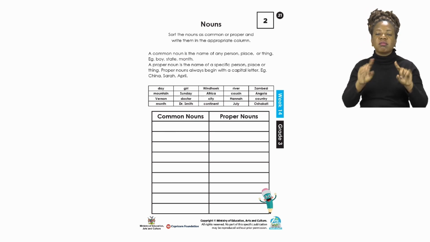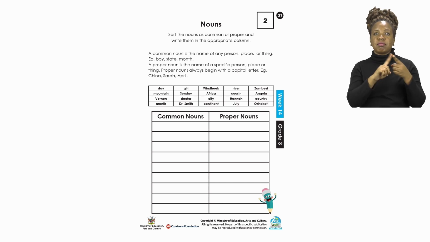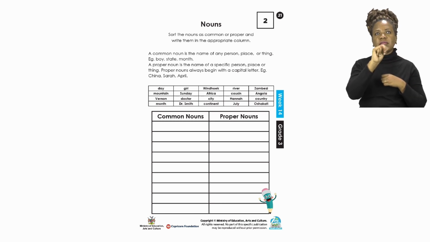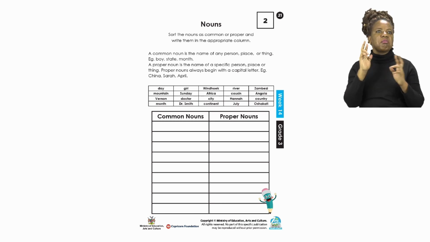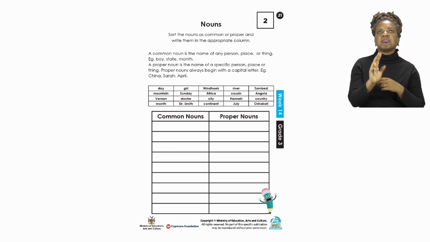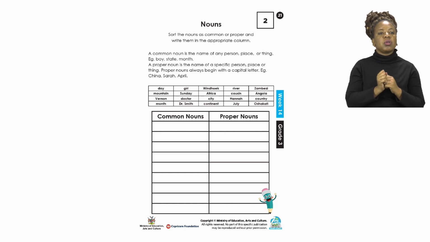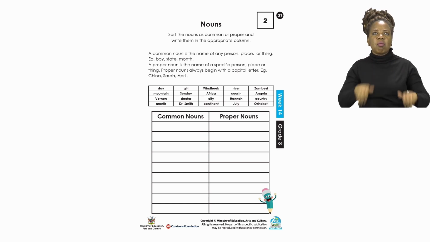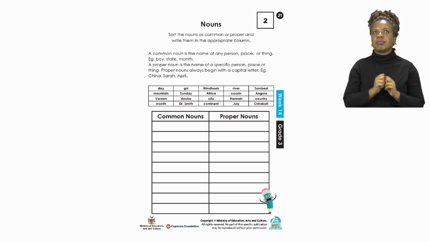Now, a common noun is the name of any person, place, or thing. So we do not use a capital letter for them. For example, a boy is a person, a place like a state or a region, and a thing like the month, but just a month, not any specific month.